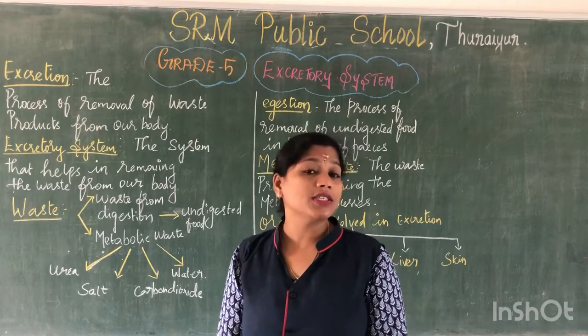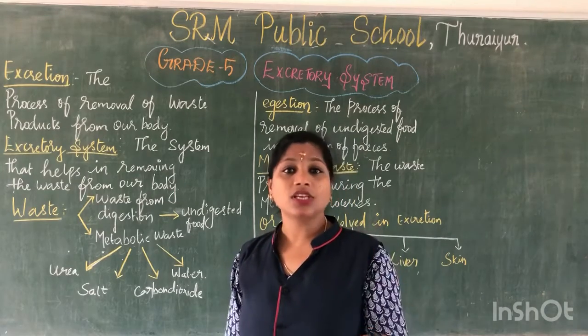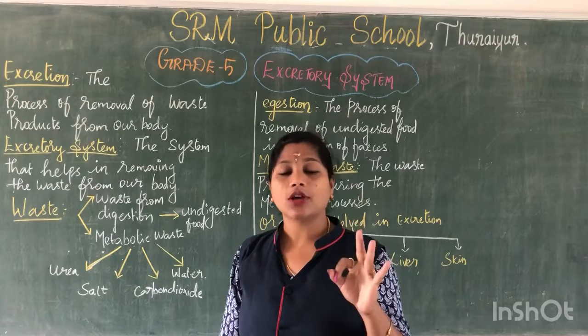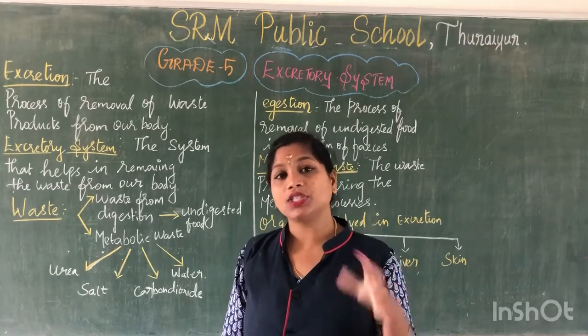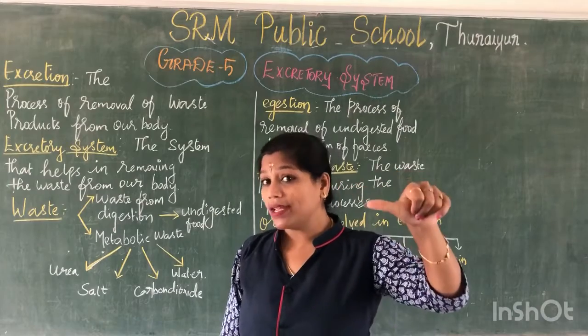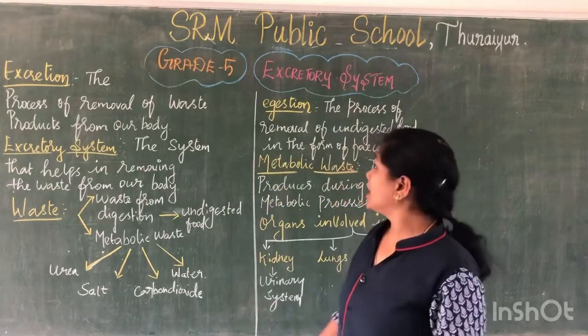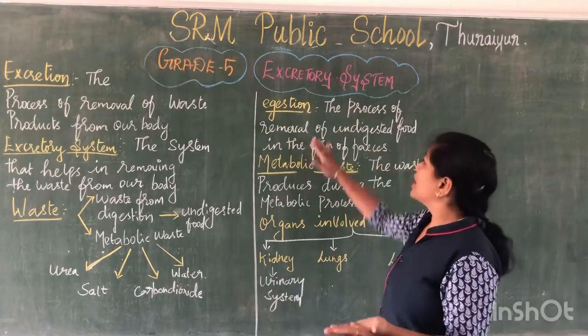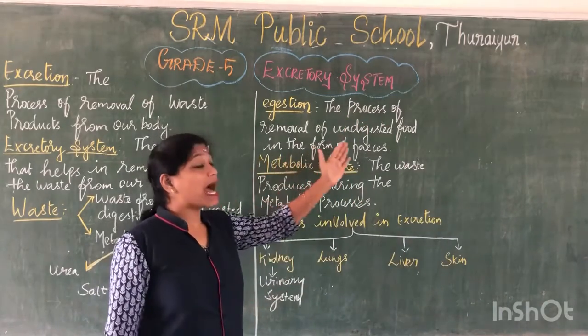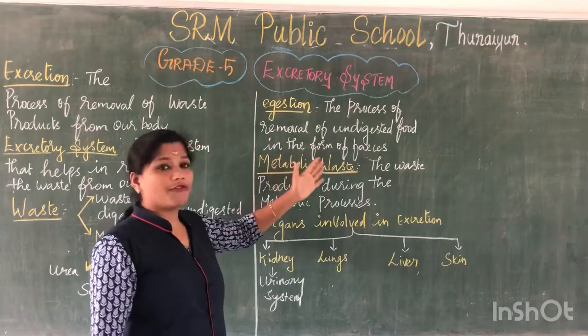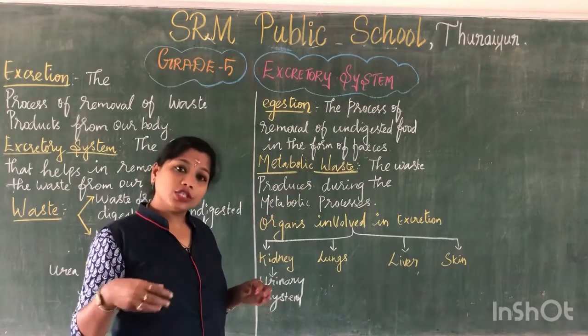The process of digestion consists of ingestion, digestion, absorption, assimilation and egestion, a very important process. What is egestion? The process of removal of waste, that is undigested food, in the form of feces or stool.